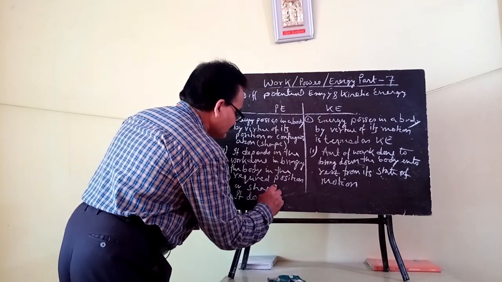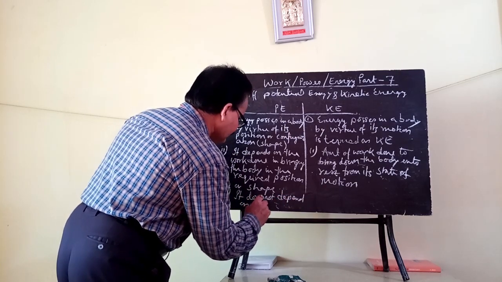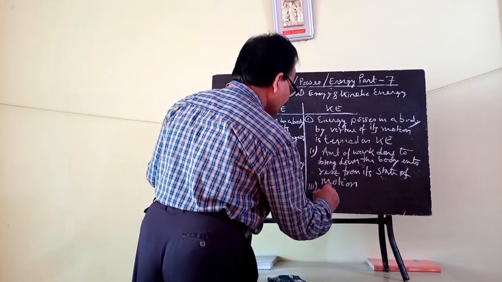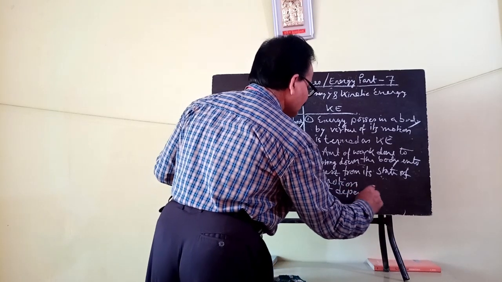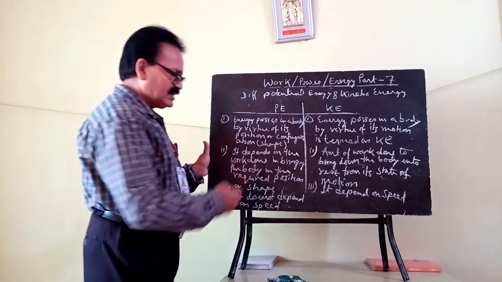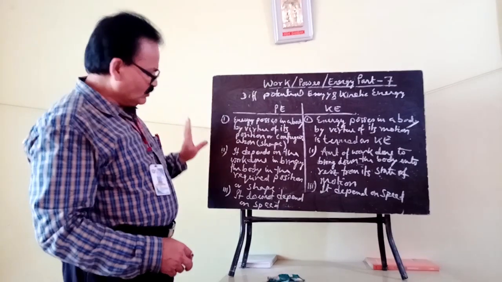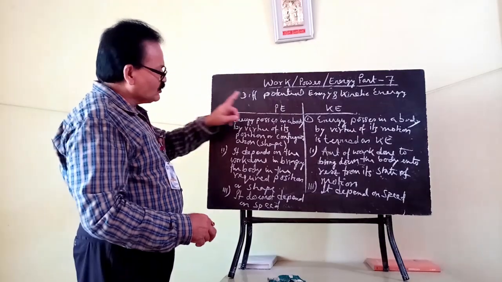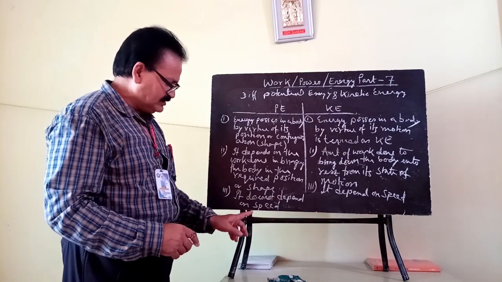But kinetic energy depends on the speed acquired. So the third point is that kinetic energy depends on speed, whereas potential energy does not depend upon speed.